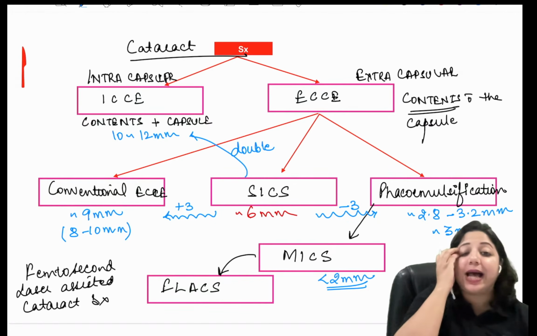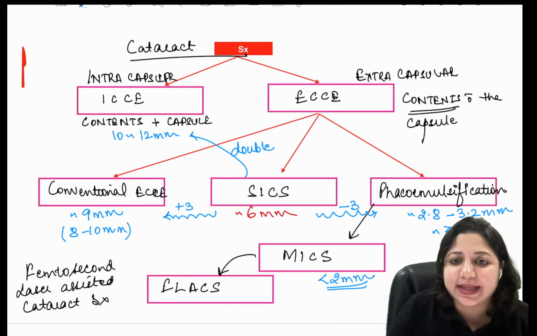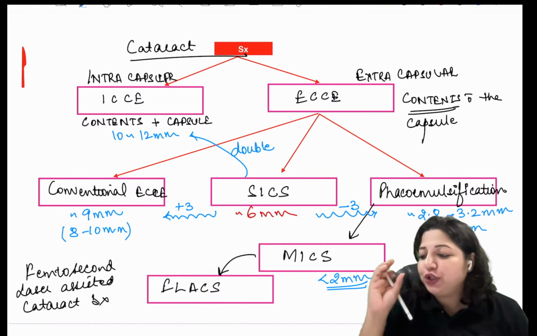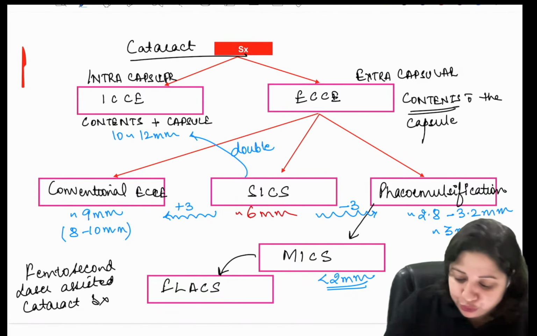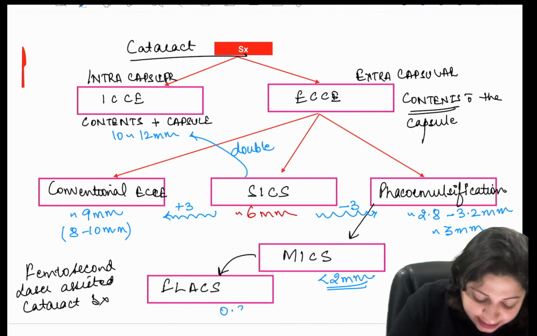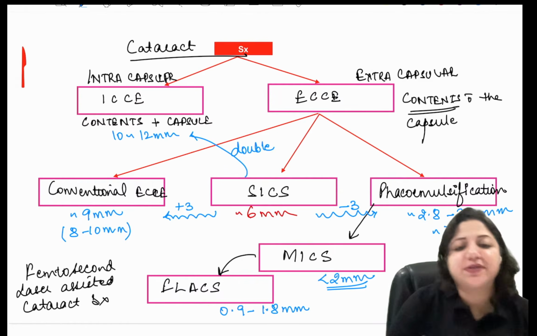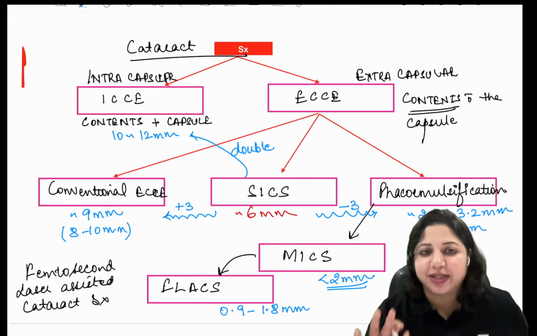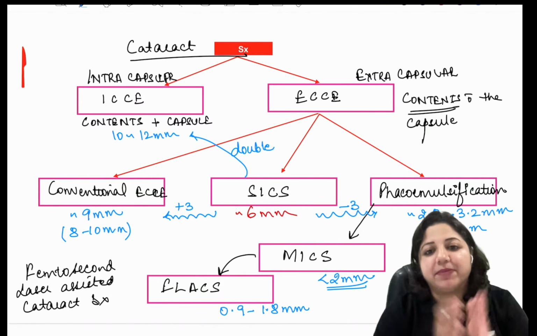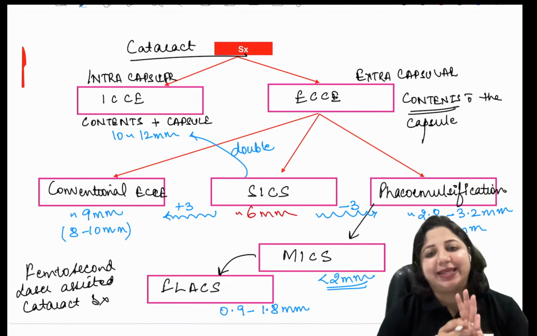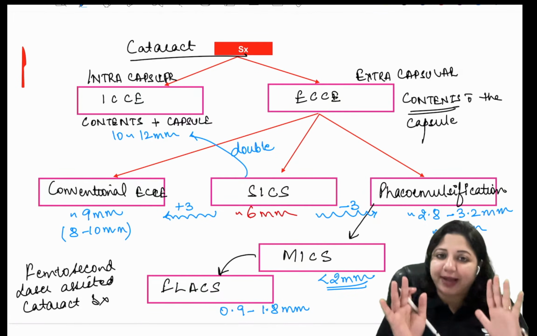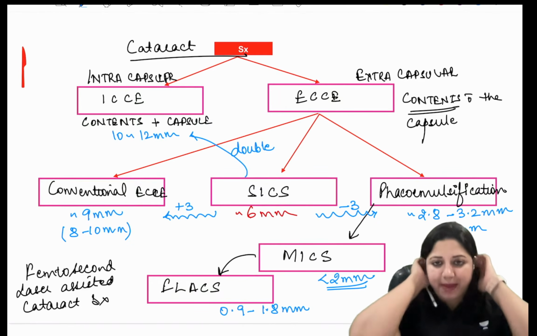Last but not least, we have femtosecond laser, which needs even smaller incisions, 0.9 to 1.8 millimeter, roughly around 1 millimeter. This is an easy way to remember the incision sizes and the names of the surgeries.